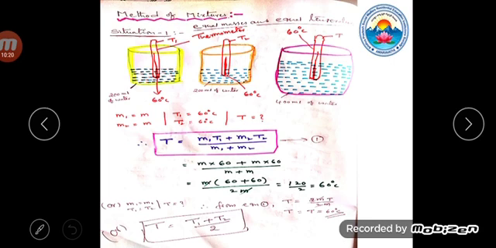Here M1 is M, T1 is 60, M2 is M, T2 is 60, divided by M plus M. In the numerator and denominator, M cancels. 60 plus 60 is 120, 120 by 2 is 60 degrees Celsius. Is there any change in temperature? No. So from equation 1, with equal masses and equal temperatures, the temperature is the same. We can also use the formula T is equal to (T1 plus T2) by 2 for this condition.